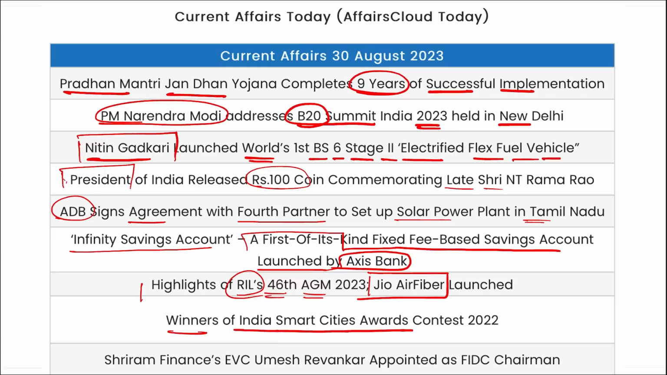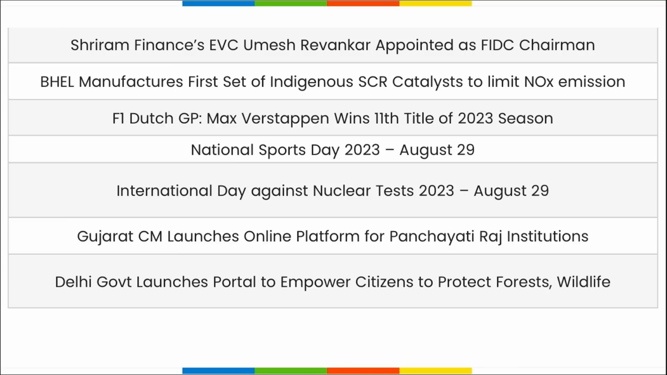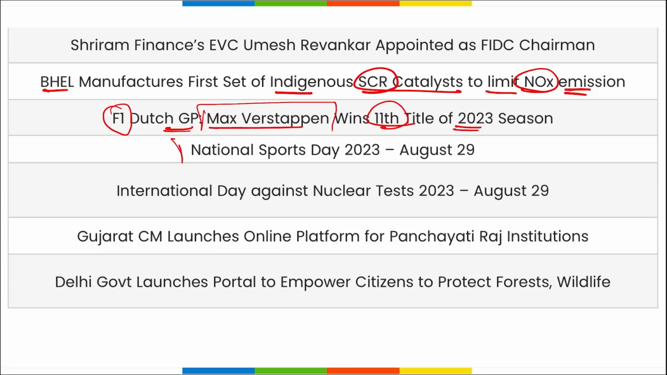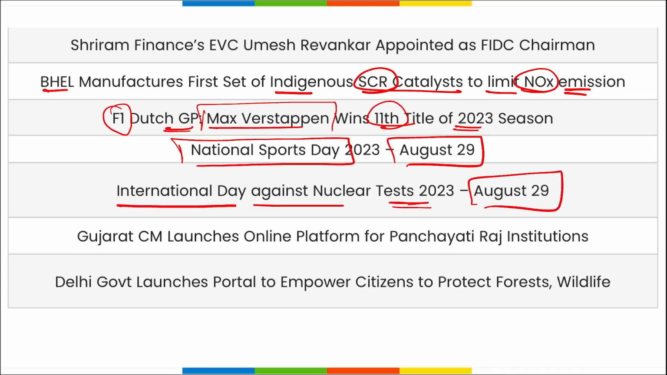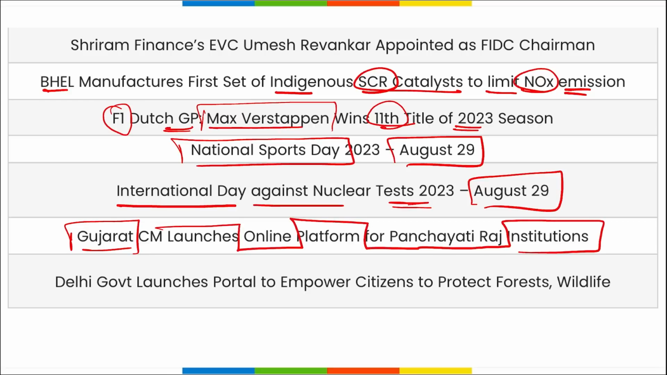Then winners of India Smart Cities Award Contest 2022 was launched. Shriram Finance VC Umesh Revankar has been appointed as the FIDC chairman. Next, BHEL manufactures first set of indigenous SCR catalysts to limit the nitrogen oxides emission. Then F1 Dutch Grand Prix was held and Max Verstappen has won the 11th title of 2023 season. National Sports Day was held on 29th of August and International Day Against Nuclear Test was held on 29th of August. Then Gujarat's Chief Minister has launched online platform for Panchayati Raj institutions and Delhi government has launched a portal to empower citizens to protect wildlife and forests.